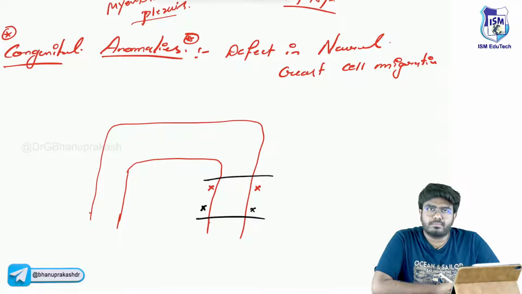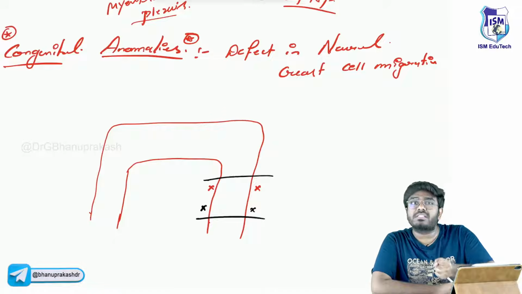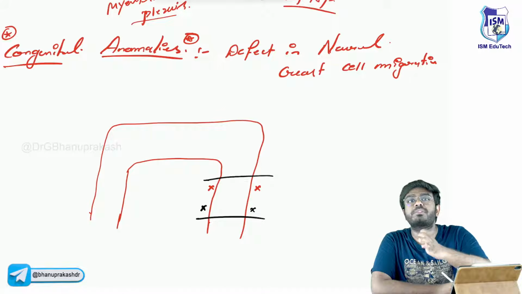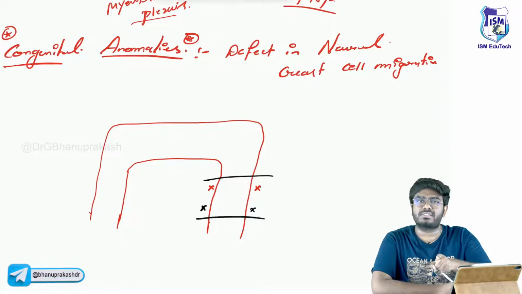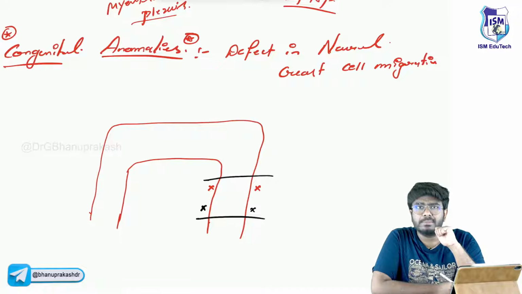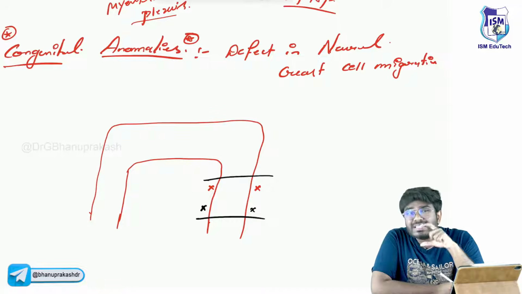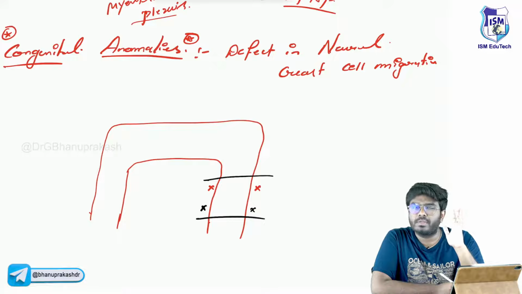Whenever the Meissner's plexus and myenteric plexus are not there, do you think peristalsis can happen? No. The myenteric plexus is the one which helps in peristalsis. The myenteric plexus is also called the Auerbach plexus. Now, whenever there is a defect in the neural crest cell migration to this particular segment, the neural crest cells didn't come. Simple. No Meissner's plexus, no myenteric plexus.